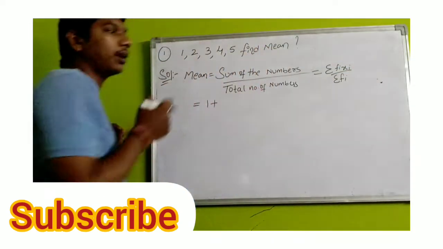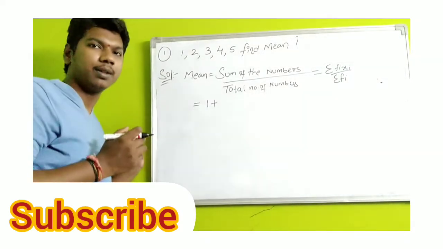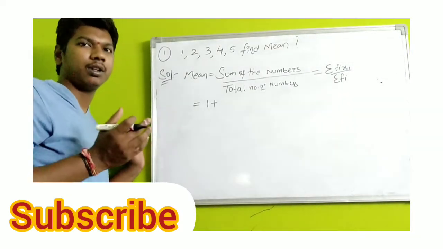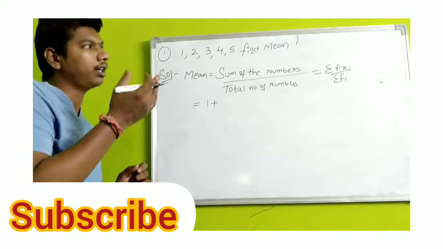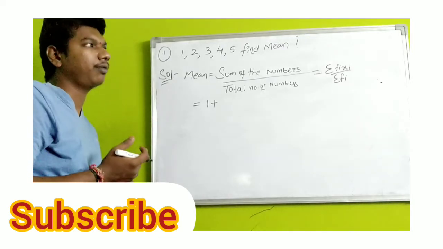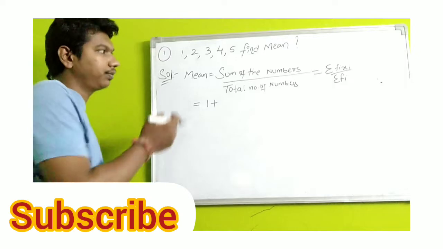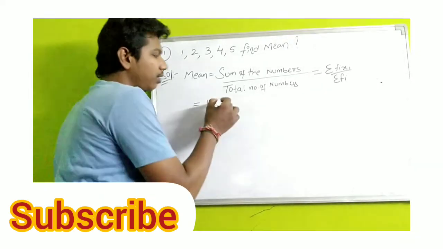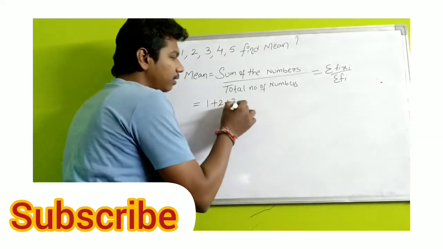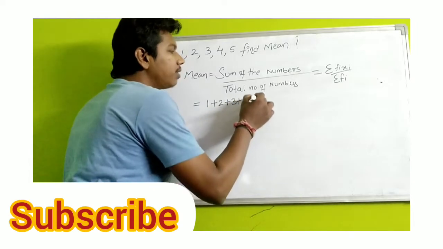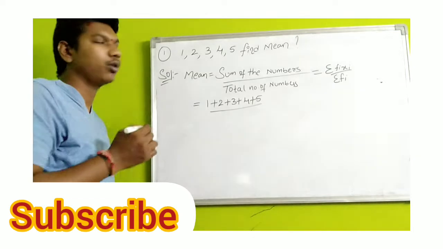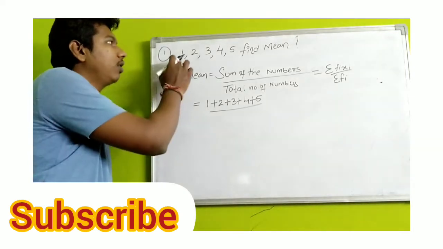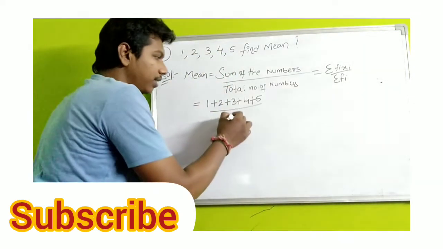Sigma's full form is summation, which means sum of the numbers. Now add all the numbers, 1 plus 2 plus 3 plus 4 plus 5, divided by total number of numbers. Here how many numbers are there? Just count 1, 2, 3, 4, 5. Write 5 as it is.